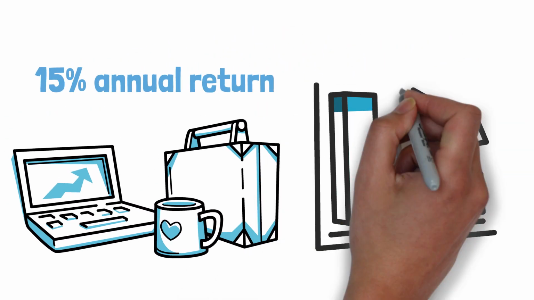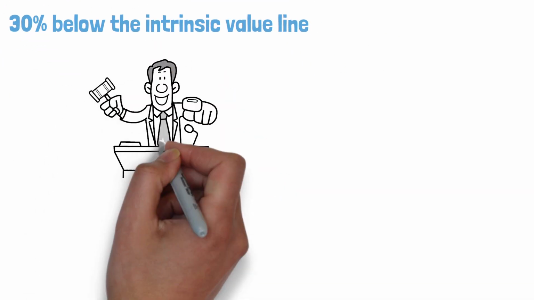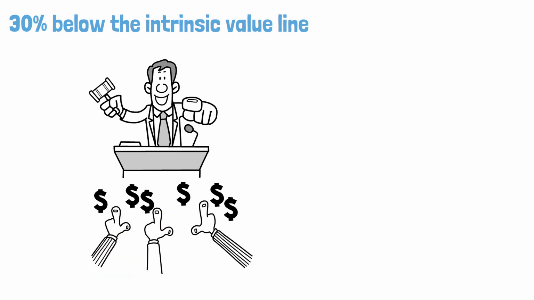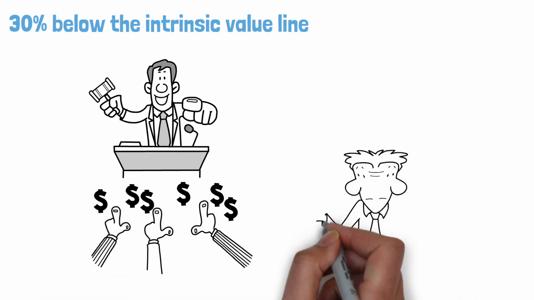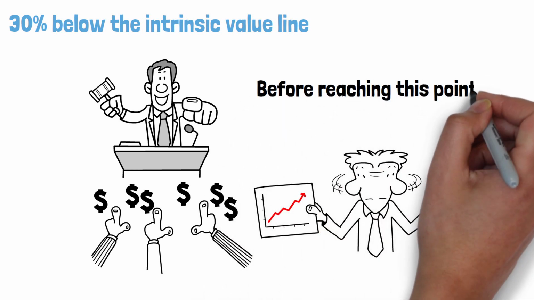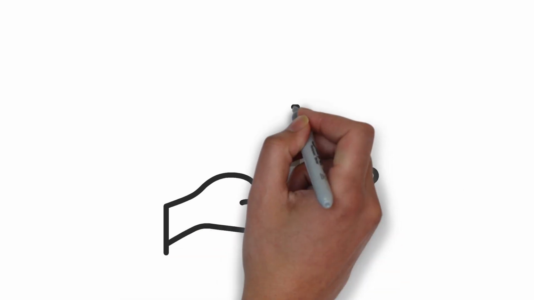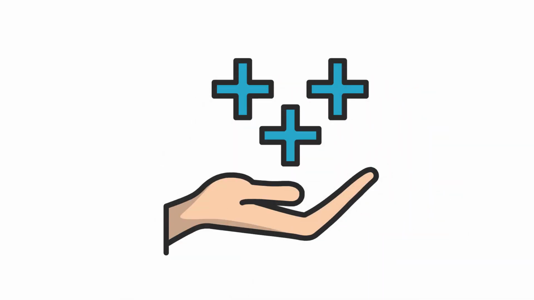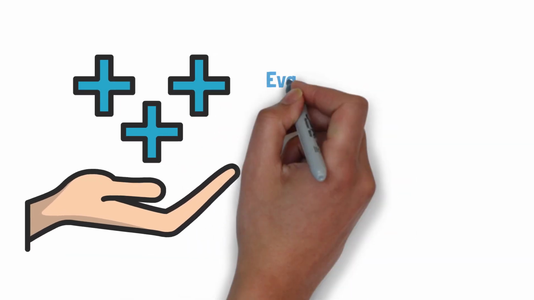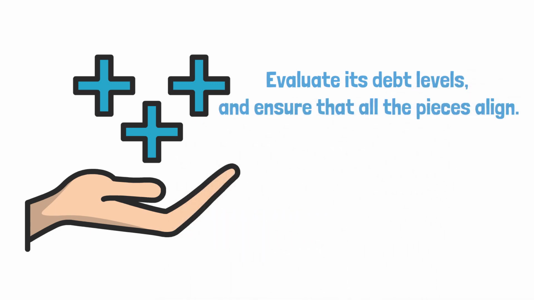When the market price continues to drop, say by 30% below the intrinsic value line, that's when we encounter the ideal buying opportunity, the sweet spot, or the gold mine. At this juncture, it's time to make the decision to invest in the business. Before reaching this point, thorough due diligence is essential. We assess the company's competitive advantage, scrutinize the management team for skill and integrity, evaluate its debt levels, and ensure that all the pieces align.